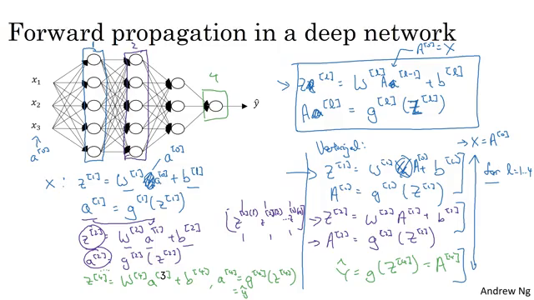So when implementing forward propagation, it is perfectly okay to have a for loop that computes the activations for layer 1, then layer 2, then layer 3, then layer 4. I don't think there exists any way to do this without a for loop that goes from 1 through the total number of layers in the neural network. So in this place, it's perfectly okay to have an explicit for loop.